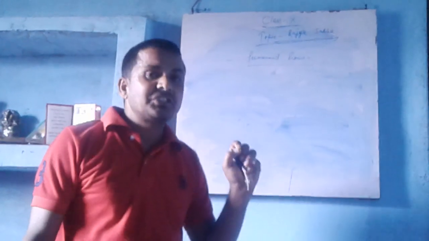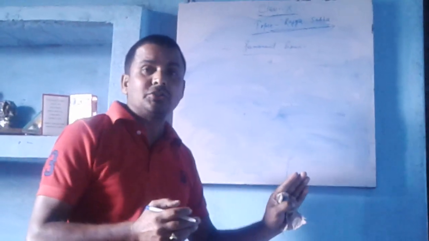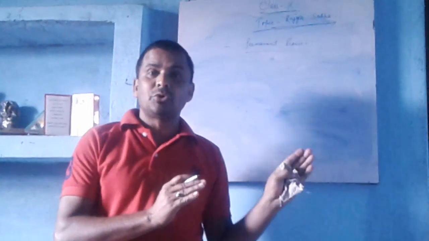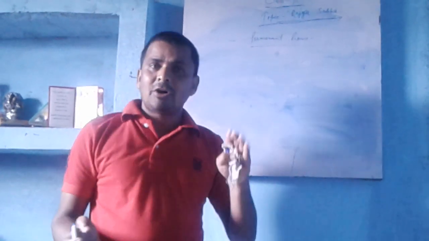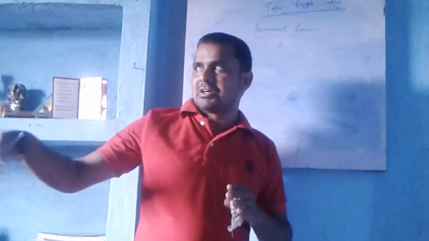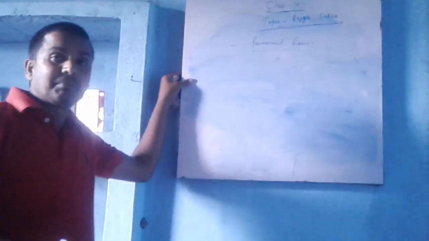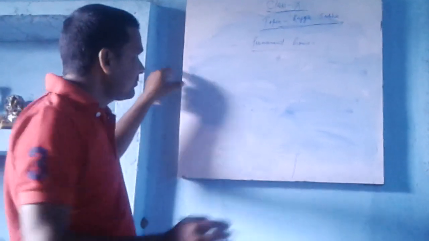So again we will understand the difference between Lok Sabha and Rajya Sabha. Lok Sabha can be dissolved, Rajya Sabha cannot be dissolved. The other name of the Lok Sabha is the lower house, and Rajya Sabha is known as the upper house. Lower house means it can be dissolved and is directly elected by the people, but Rajya Sabha members are not directly elected by the people. They are elected by the state legislatures.